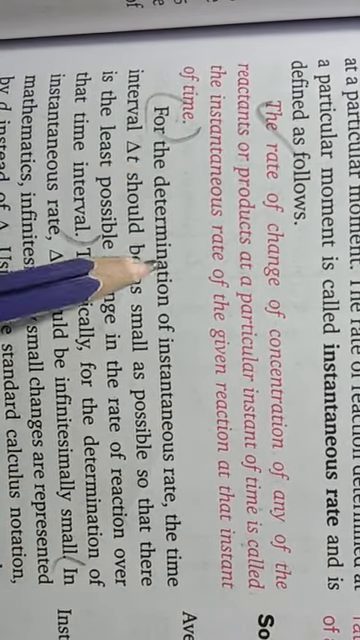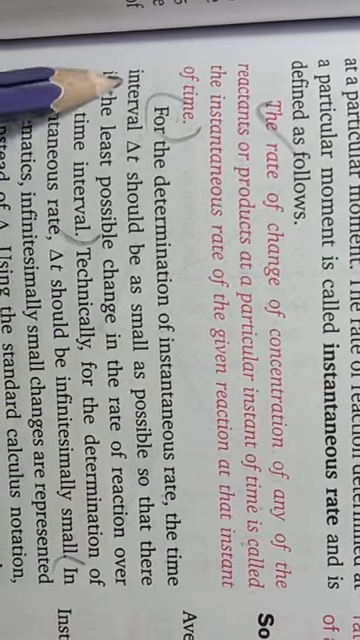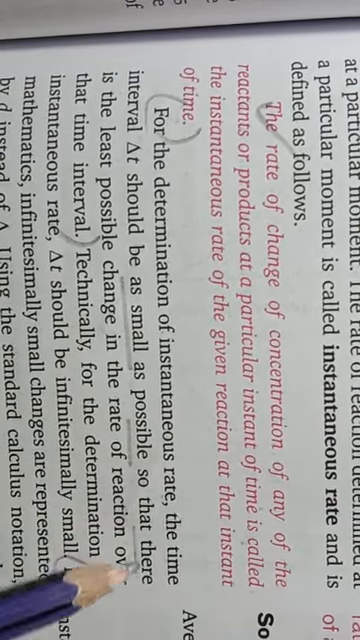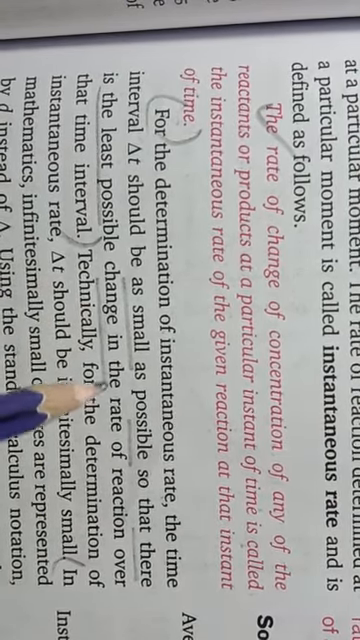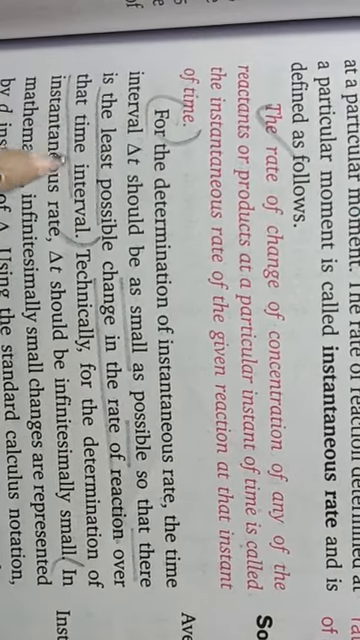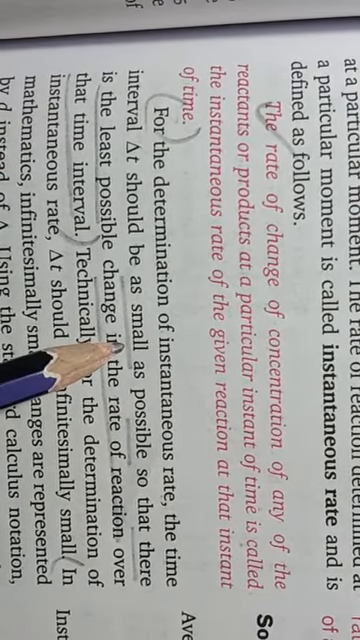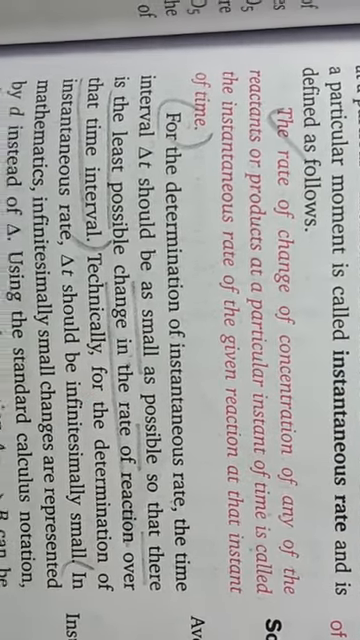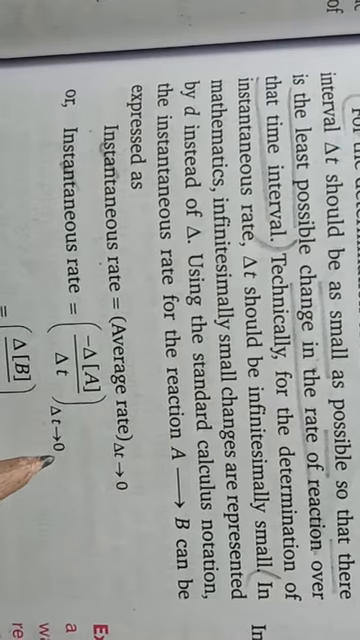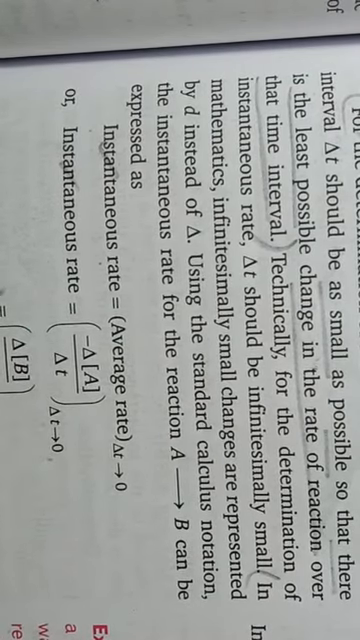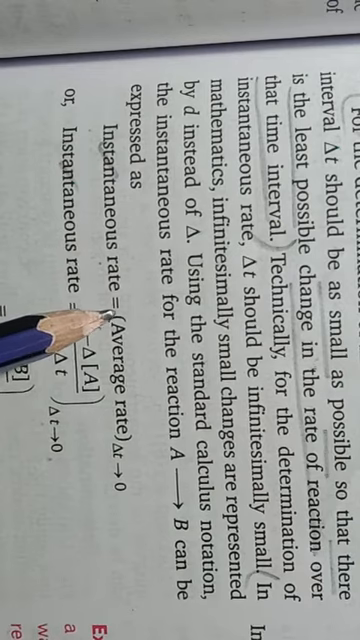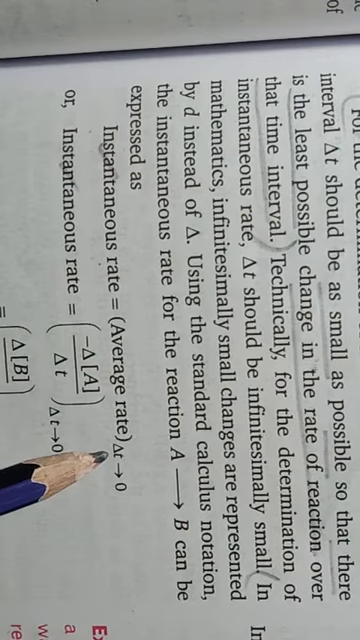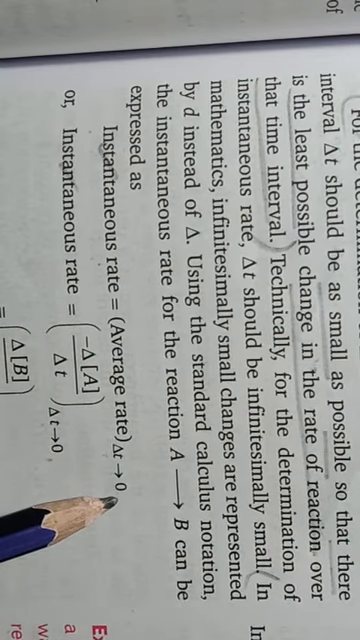For the determination of instantaneous rate, the time interval delta t should be as small as possible, so that there is the least possible change in the rate of reaction over that time interval. It should be limiting towards 0. So the instantaneous rate will equal the average rate when the change in time is limiting towards 0.